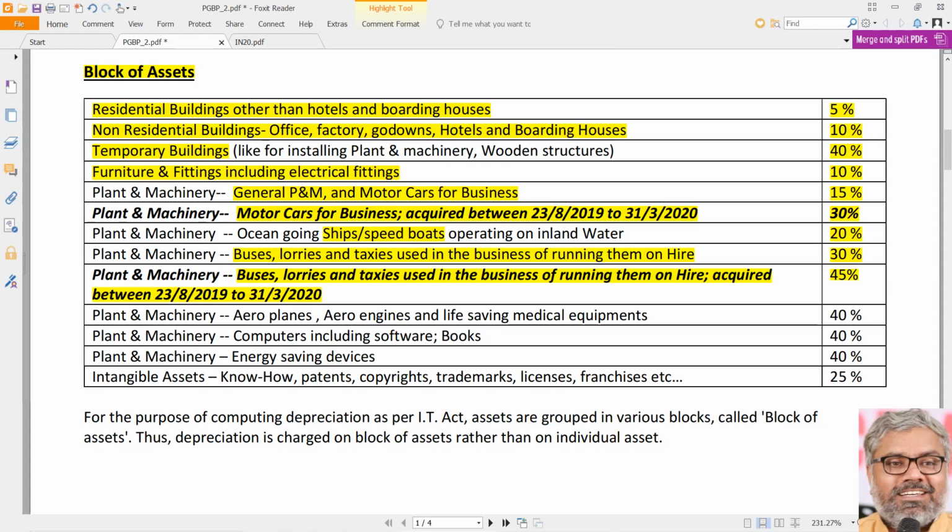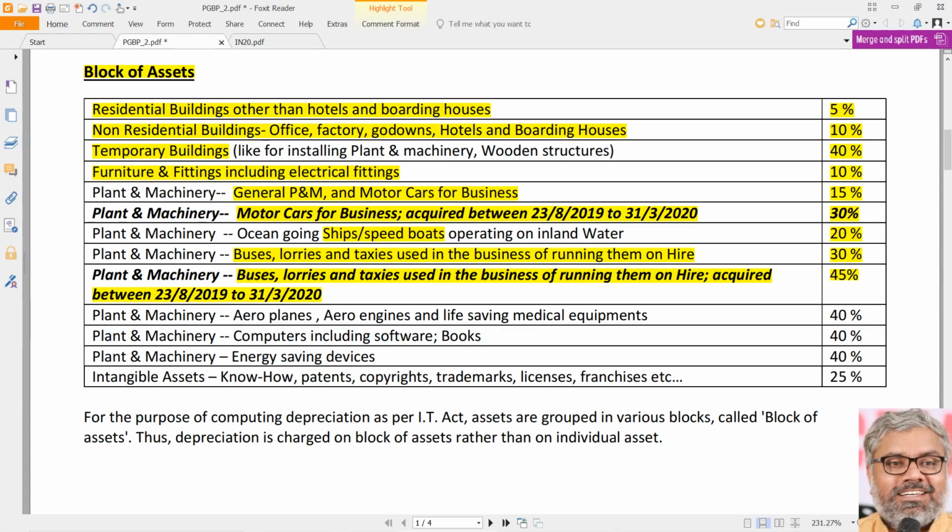So cars purchased for business during this time, rate of depreciation will be 30% instead of 15%. Cars, buses, lorries which are purchased during this period, acquired for the purpose of running them on hire, they are eligible for 45% depreciation instead of 30%. You have to remember these rates, conditions and dates also.